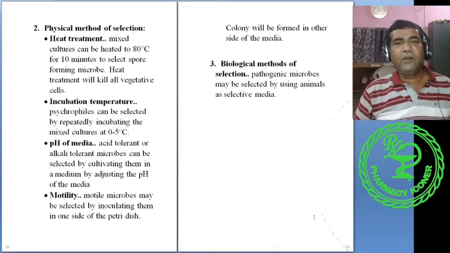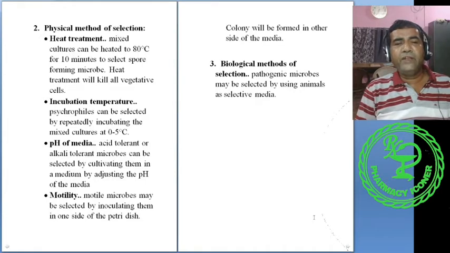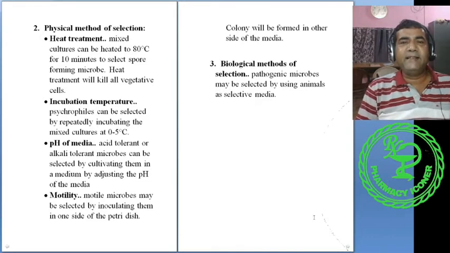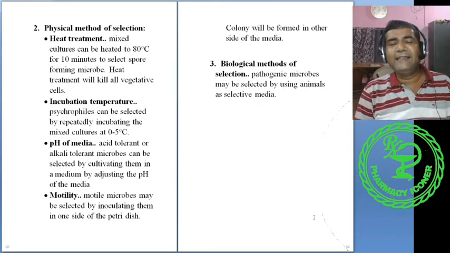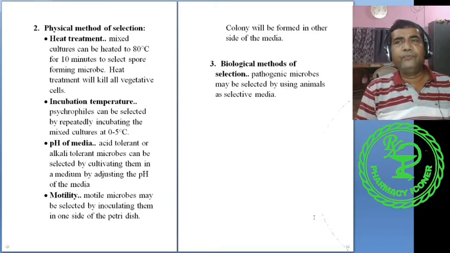Then physical methods of selection. For survival, microorganisms prefer different physical conditions. So first is heat treatment. Heat treatment means what? The bacterial vegetative cells generally die above 56 degrees Celsius or at 60 degrees Celsius. Most of the vegetative cells die. So what will happen if we want to select some thermophilic bacteria or spore forming bacteria?